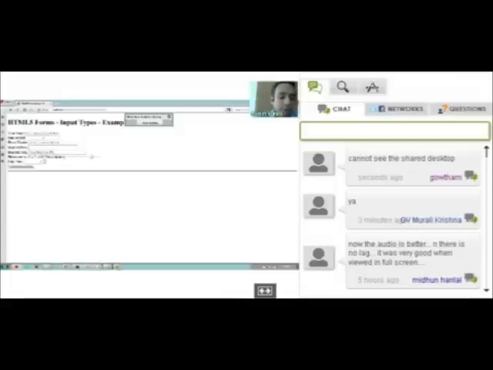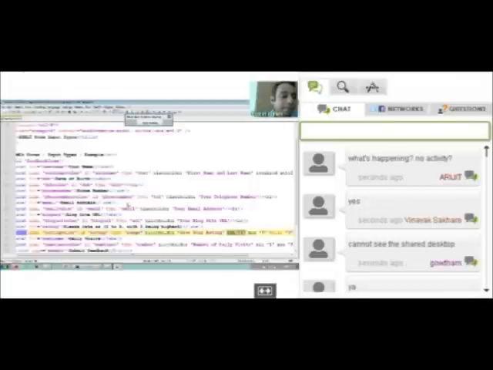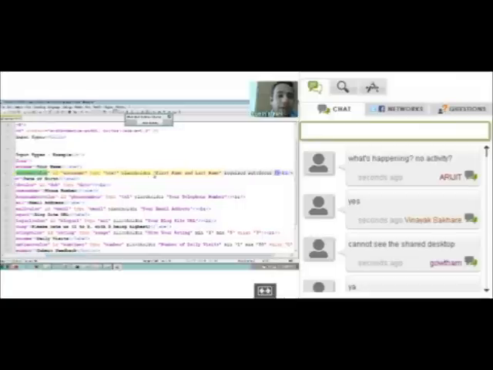Let me just switch over to the source code again. I want to show you another piece. If you notice the first one, which is username, apart from saying that its type is text and it has a placeholder, there is another keyword that I've put over here called required. What this does is it's a way of telling the browser that this field is mandatory and the user needs to enter it, and only then can the form be submitted to the server.